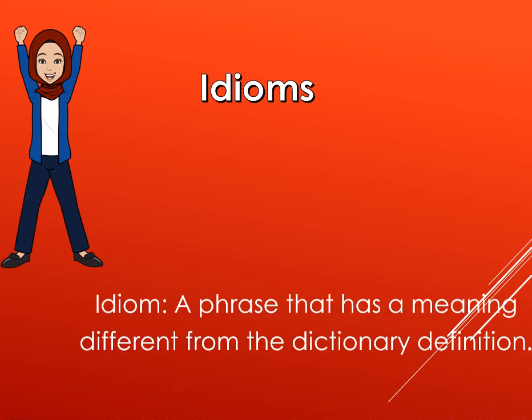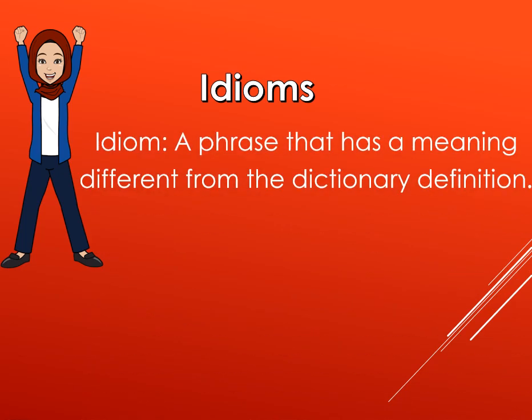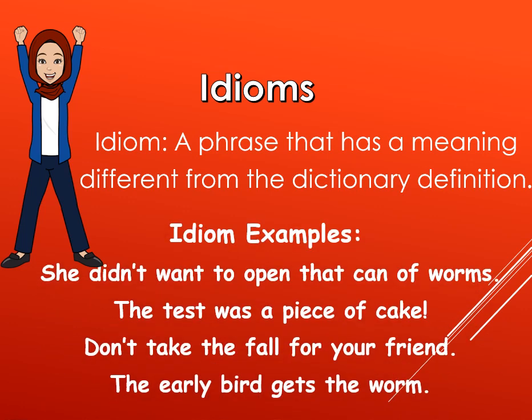After personification, idioms. This is a very important part of the figure of speech, as if you use idioms, you will gain more marks. An idiom is a phrase that has a meaning different from the dictionary definition. For example, she didn't want to open that can of worms. Here we don't literally say that she is not going to open a can of worms. It's not a can of worms here. Here it means problems. The test was a piece of cake. This means that the test was easy. A piece of cake means easy.